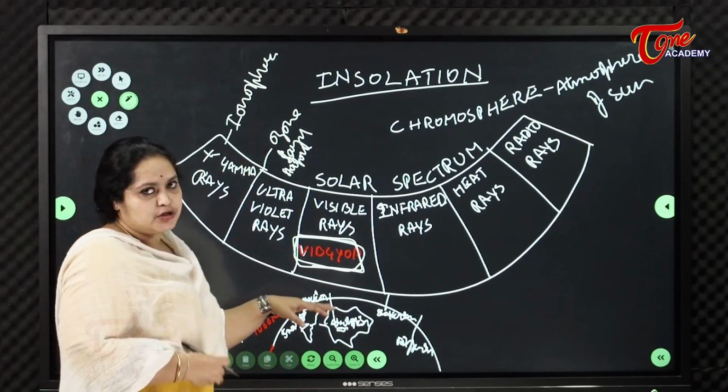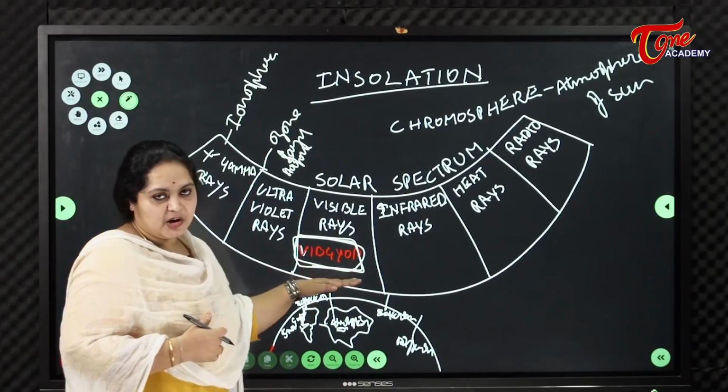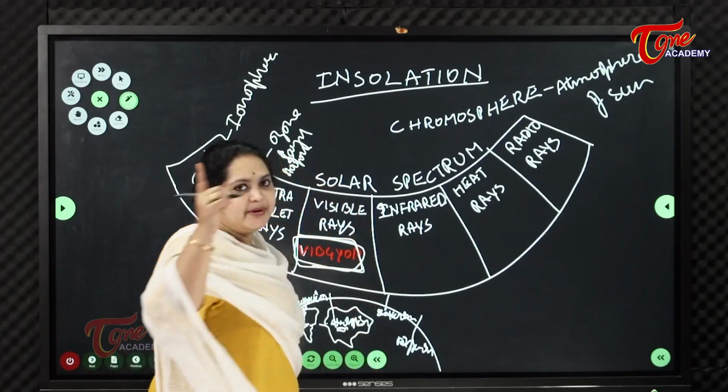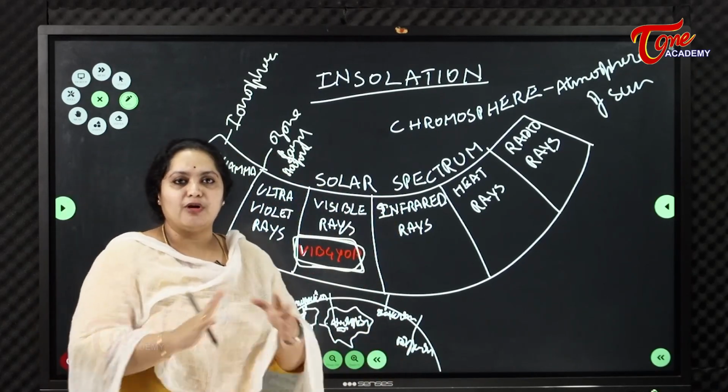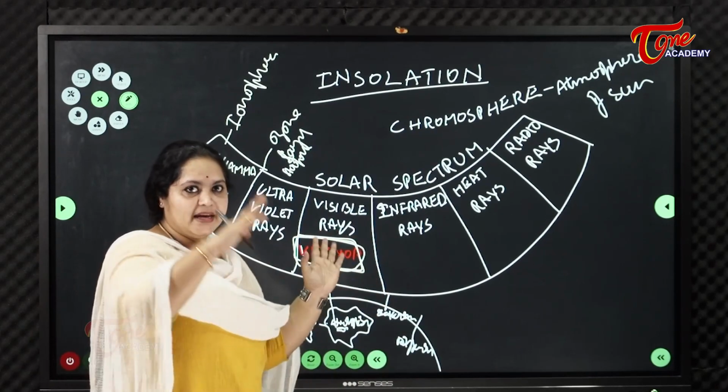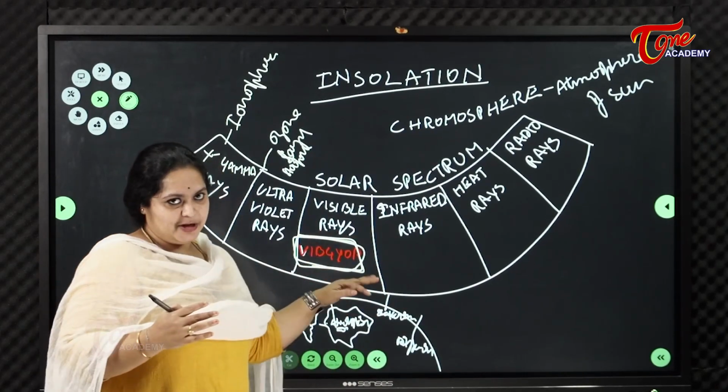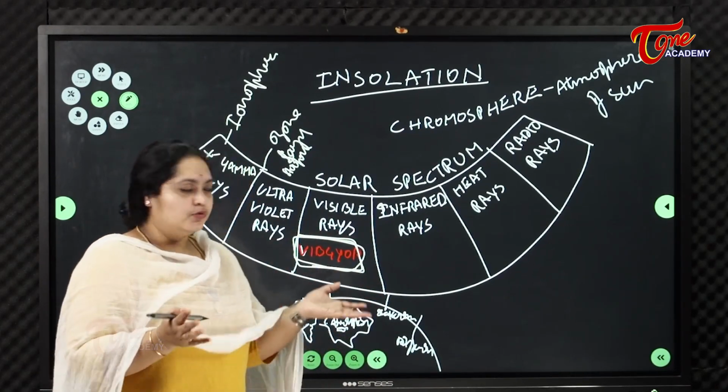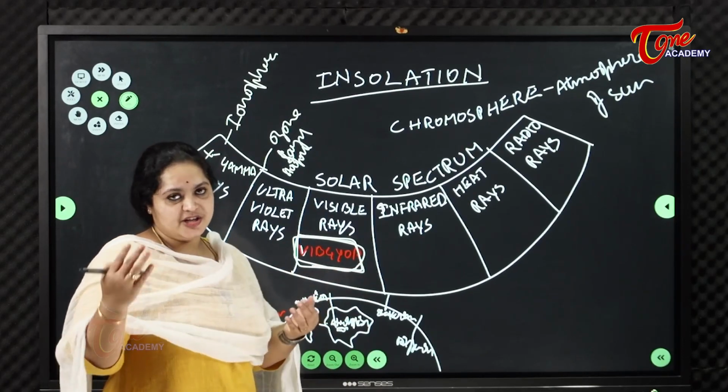So in that also VIBGYOR, everybody knows rainbow, how does Indradhanushu form? The 7 colors in the rainbow are called VIBGYOR. So violet, indigo, blue, green, yellow, orange and red.